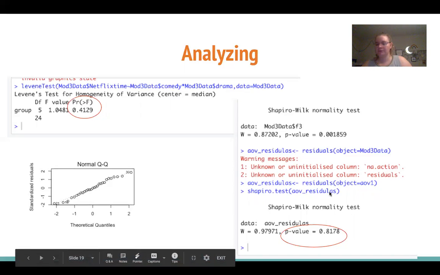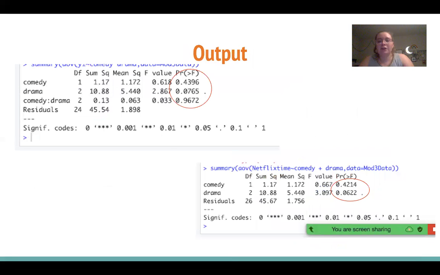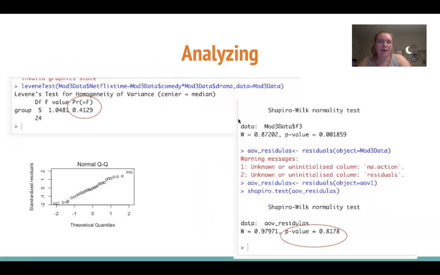Then we can look at our degrees of freedom, which tell us if we have independent errors. And our degrees of freedom match up to what they should be, so we don't have any nested data or anything like that to worry about. Then we can look at our normal QQ plot. And our normal QQ plot tells us the distribution of our errors. And they look fairly normal as well, so we're not violating that assumption.